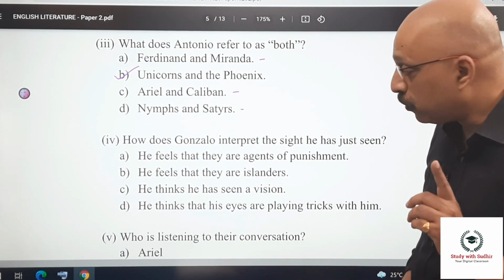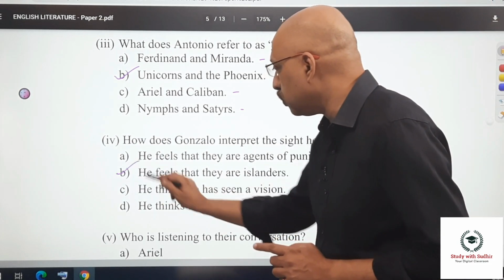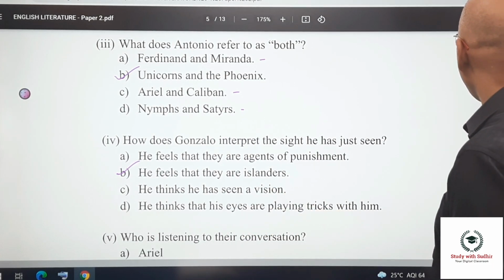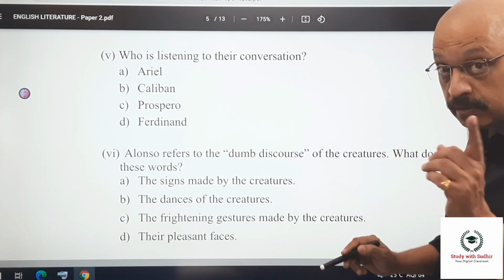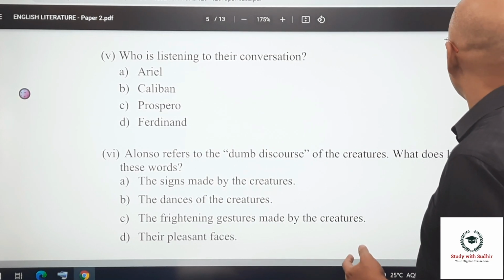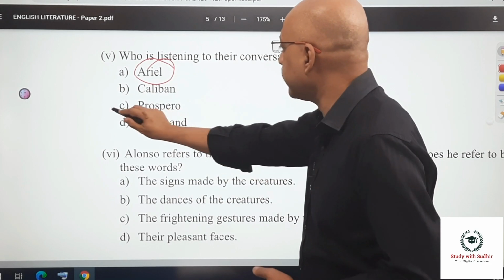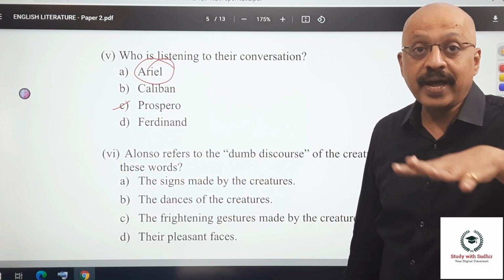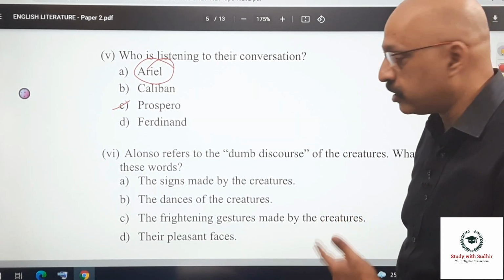Again here, if you have read the text very carefully, you will know what he is referring to, because he says he feels that they are natives of this particular island. Okay. Who is listening to their conversation? Now here is a googly, because your natural instinct would be to mark Ariel. But the correct answer is Prospero, because he's at a place from where he can listen to the entire conversation, see whatever is happening out there. So the correct answer is Prospero.